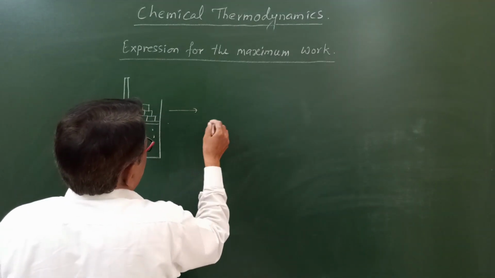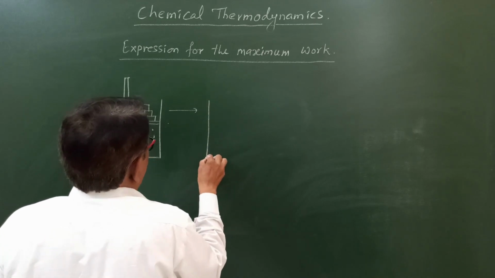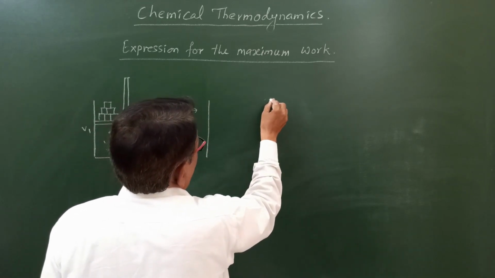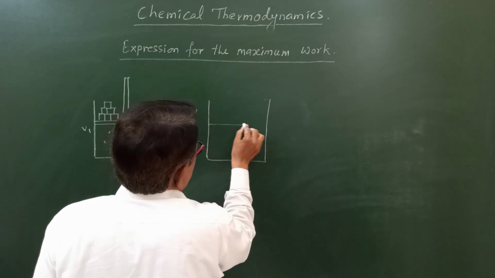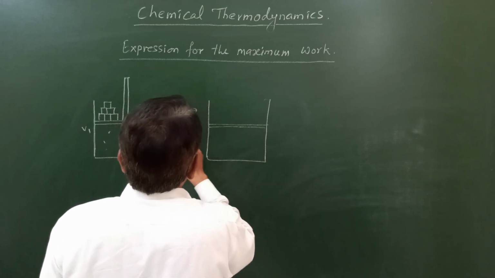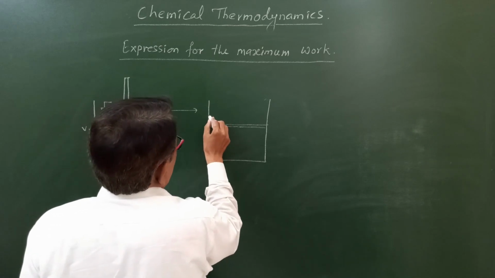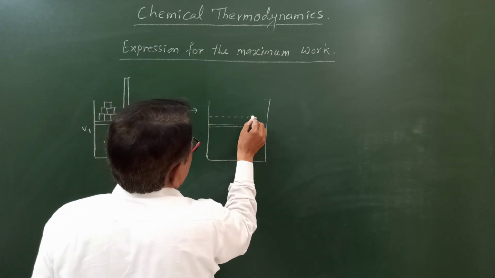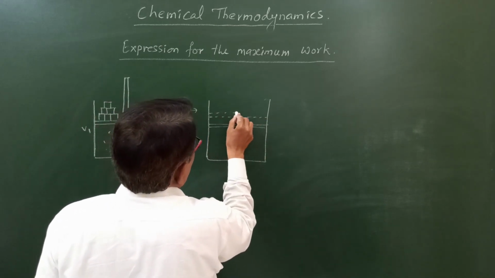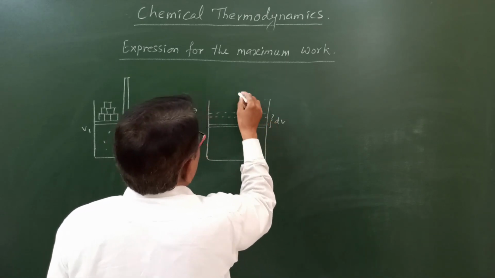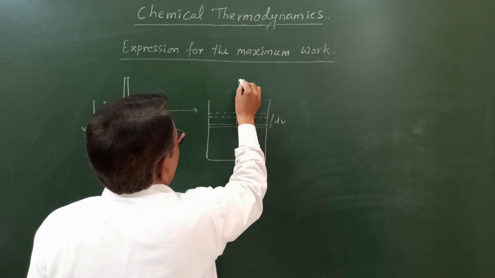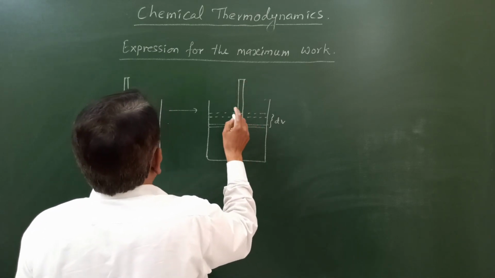Then in the second step, after removing this mass, the volume of the gas will increase by a very small amount, which is shown by dV.